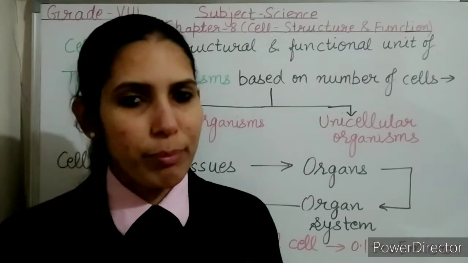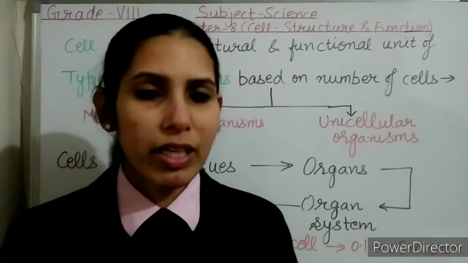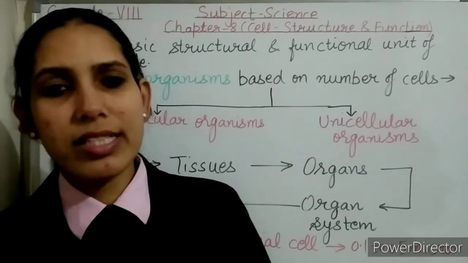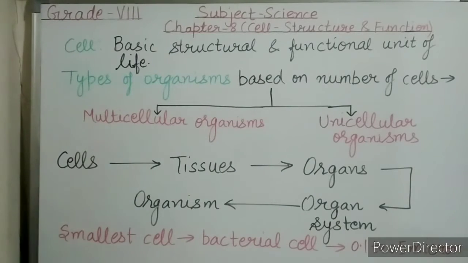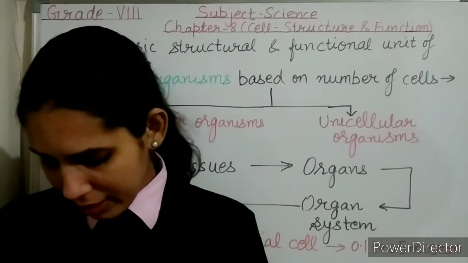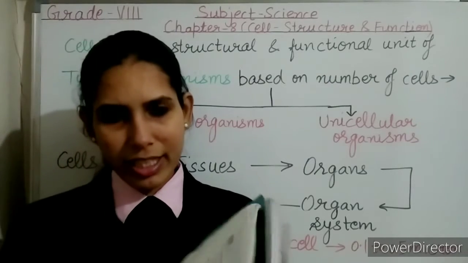Now if we talk about the shape of the cells, they exist in various types of shapes. Okay, in your book you can see on page number A98. Here you can see the red blood cells, they are spherical in shape.